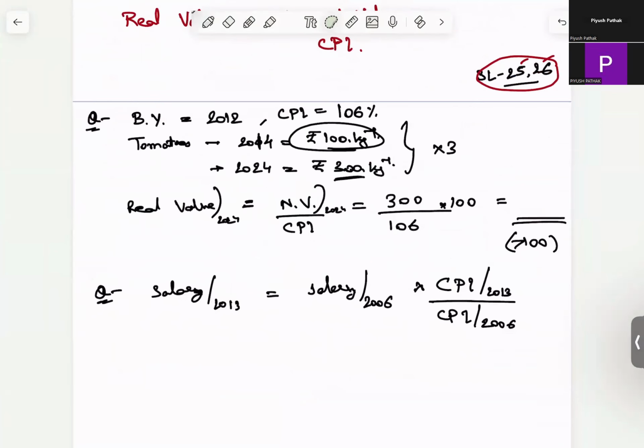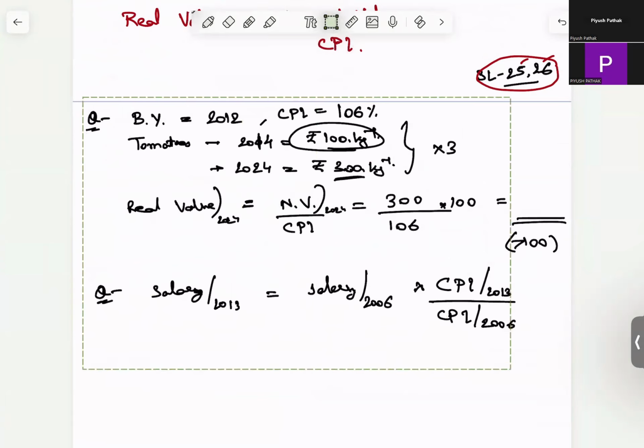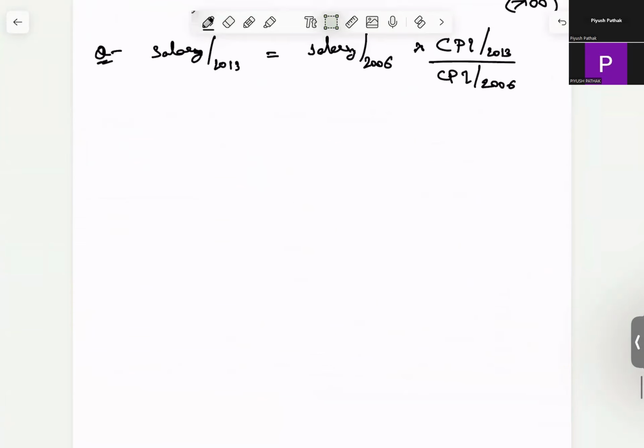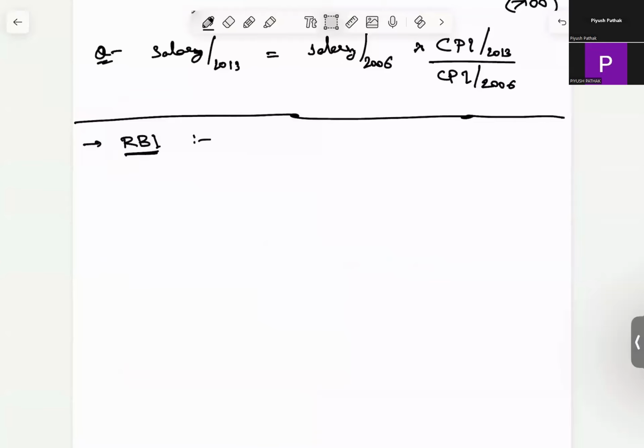Now, just one topic. I'm keeping it at the end because I'm not sure how important it is. This is about inflation targeting by the RBI. We have already discussed a few things. RBI is the monetary authority of the country. In 2015, the RBI and the Government of India entered into an agreement known as the Monetary Policy Framework Agreement.